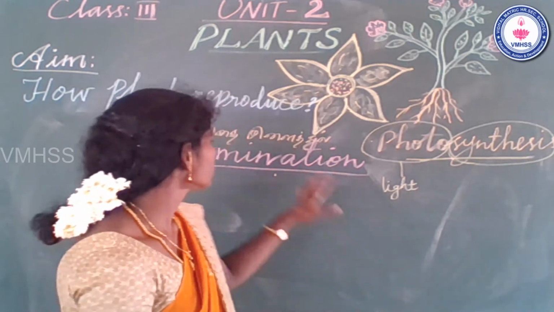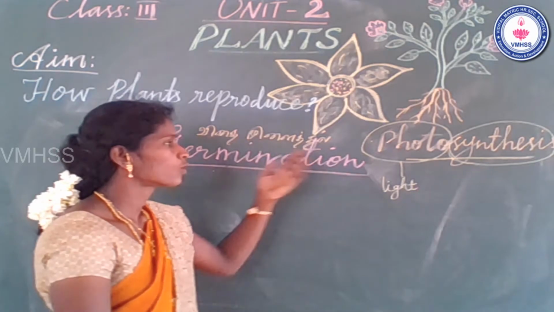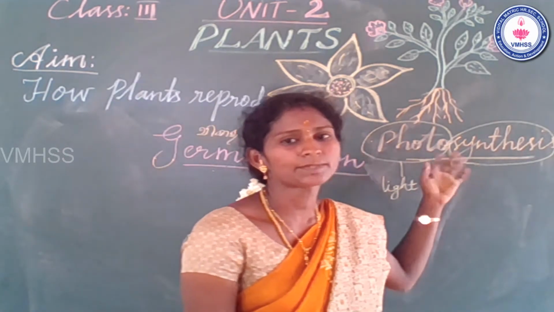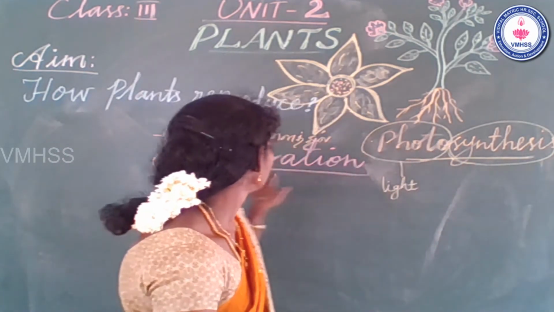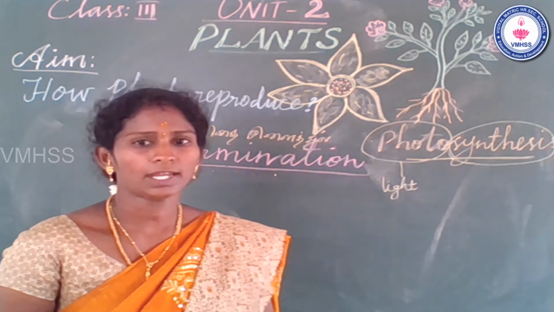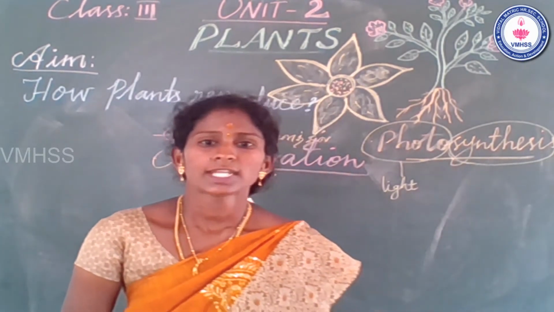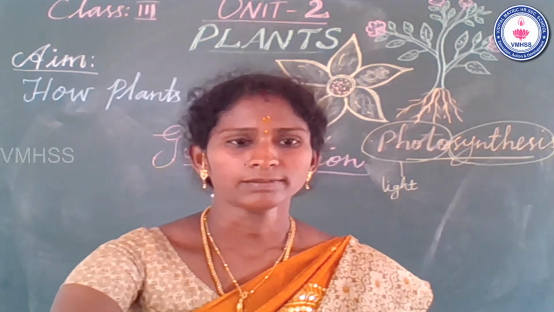So what is the difference between photosynthesis and germination? Photosynthesis means plants make their food. And germination means a small plant grows from the seed. Next we will learn about a few stages of germination. See the slide.